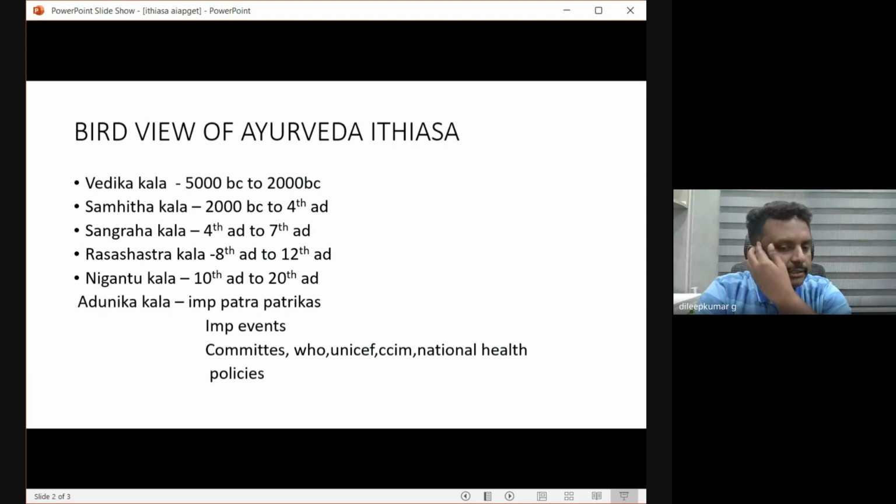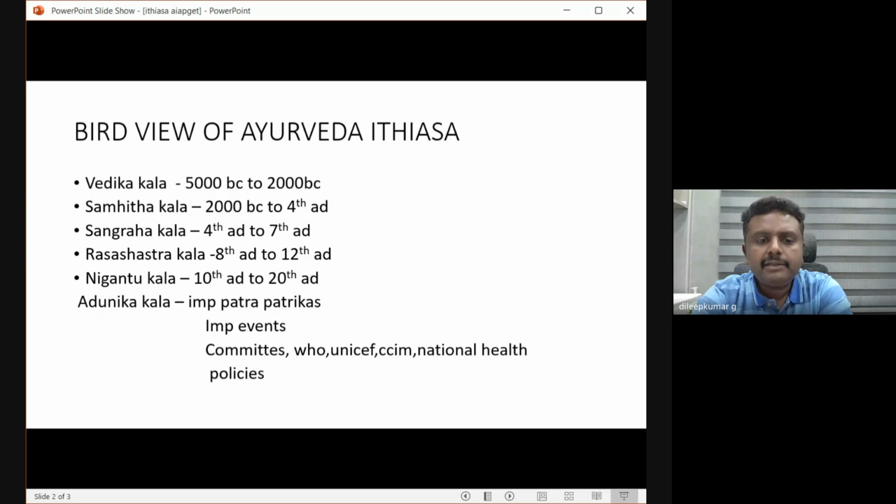They may ask when the Dev committee was made, when the Udupa committee was made. Okay, like that, the time period, the timeline, what are the recommendations of the Udupa committee, what are the recommendations of the Dev committee. So like that, they may ask the question.